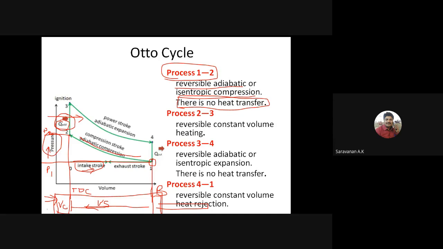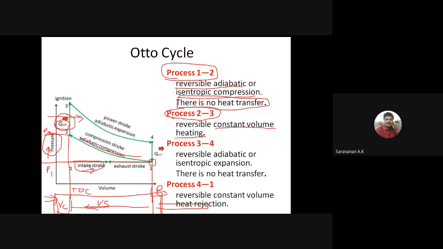That is the heat transfer. So the volume will be constant here. So process 2 to 3 is the constant volume heat addition process. Then what will happen? Here the suction stroke is over.